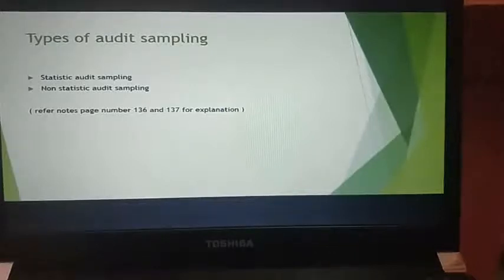The first is how you are going to select the items. When you compare with statistical sampling, where the data is completely random, here you cannot do that. Here you are also arriving at conclusions, but you are not selecting the data randomly.